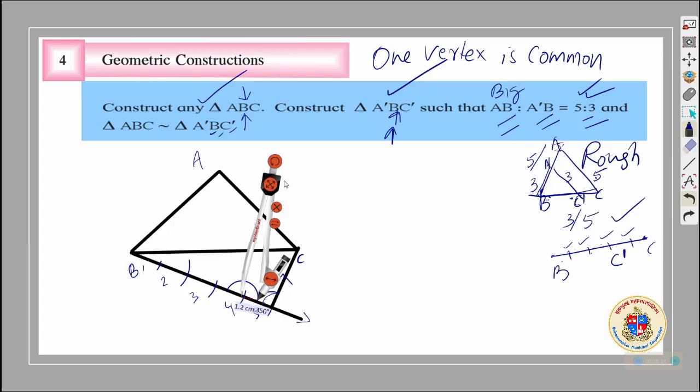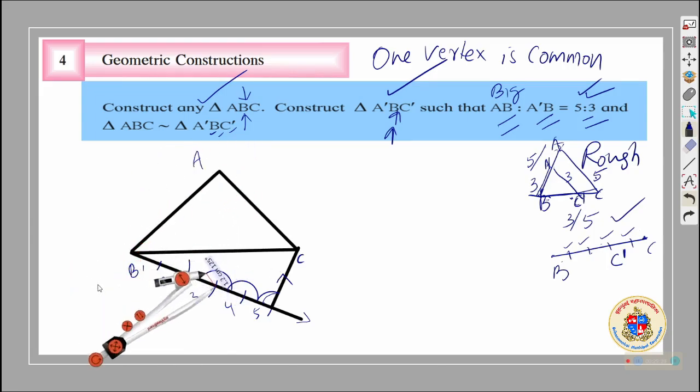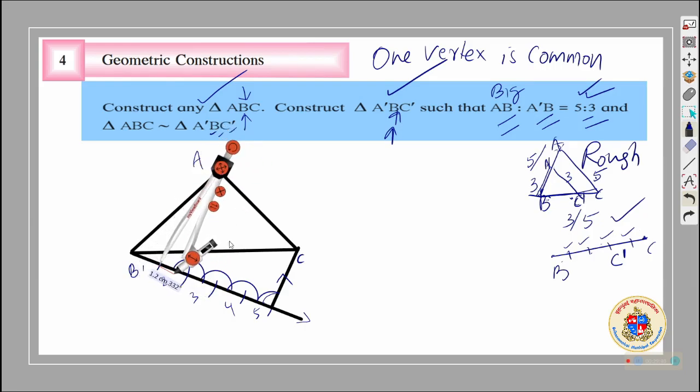Take the compass, put here. You should be very careful which angle where it is drawing. Draw an arc. Take the compass, put here. Draw an arc. Take the compass, put here, draw an arc.